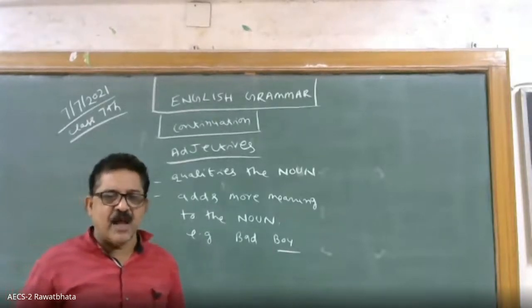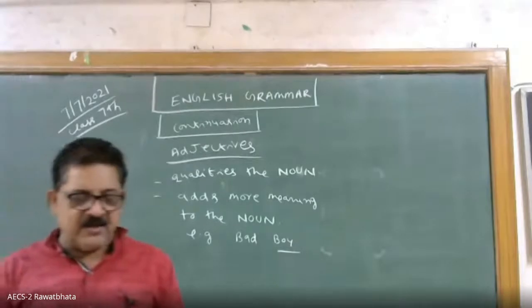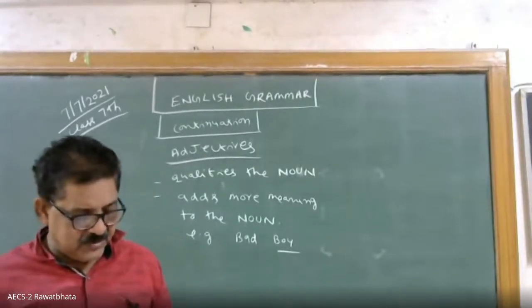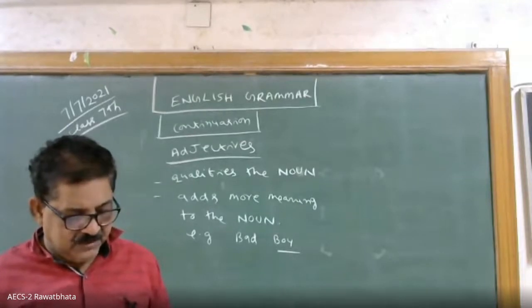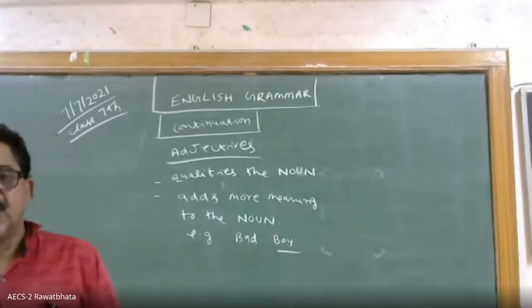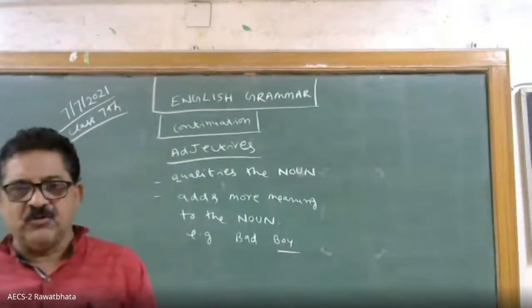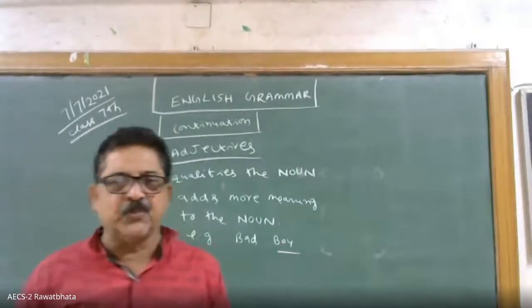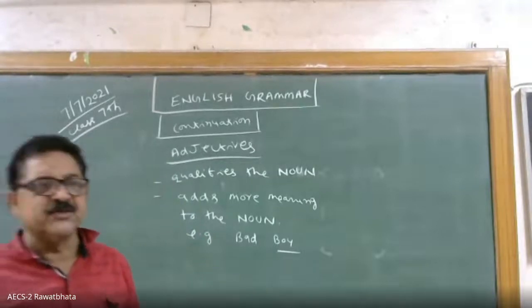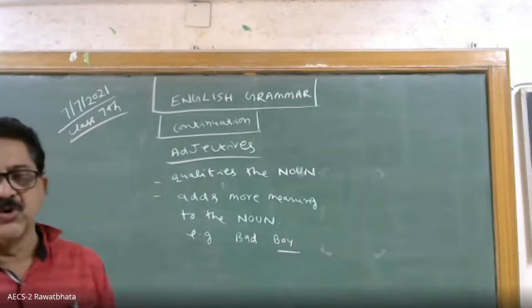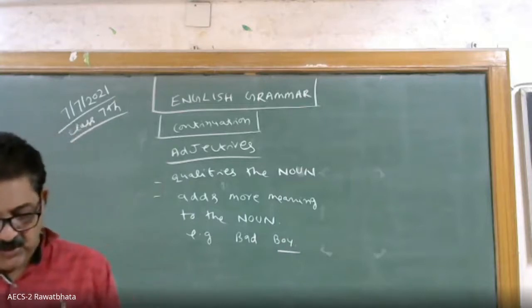Okay, children. Now you will see what other examples can be given for adjectives. Jaya is a beautiful girl. If I say Jaya is a girl, I am stating a noun. If I say Jaya is a beautiful girl, I am adding something to the meaning of the noun. I am adding something more. So it is an adjective.